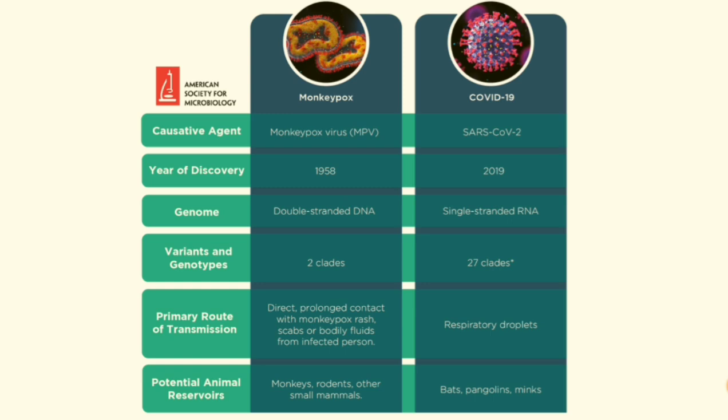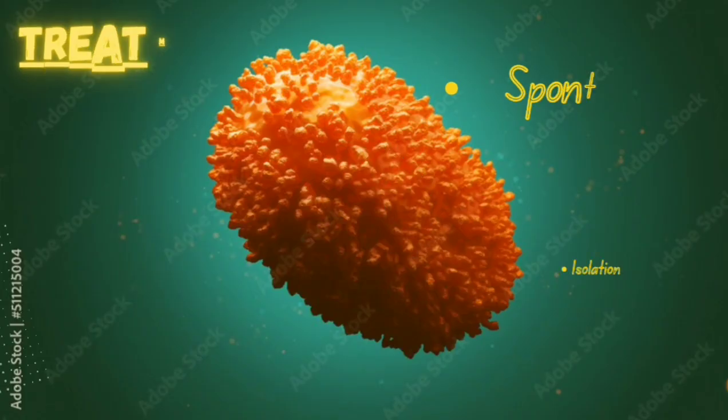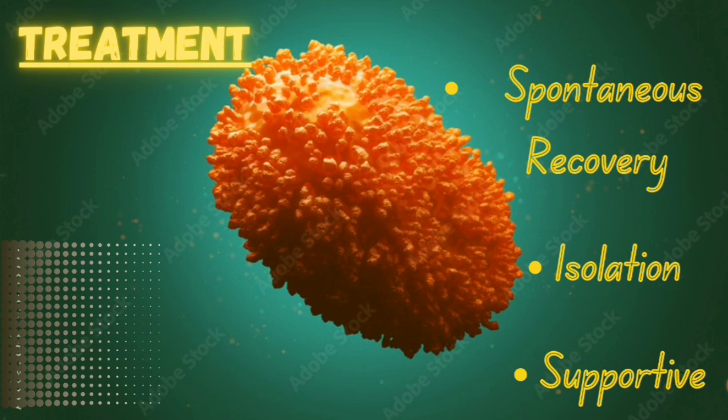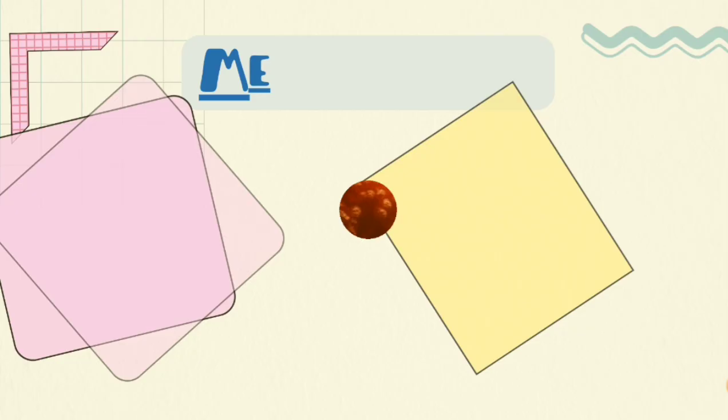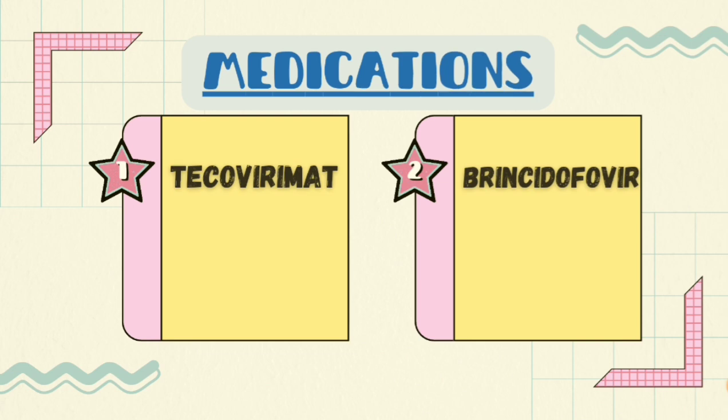The treatment of monkeypox is spontaneous recovery, isolation, and supportive treatment. The supportive care basically includes antibiotics for superadded infection, oxygen, IV fluids or oral fluids, and close monitoring and observation. Medications which can be used to treat more severe cases of monkeypox virus include tecovirimat and brincidofovir.